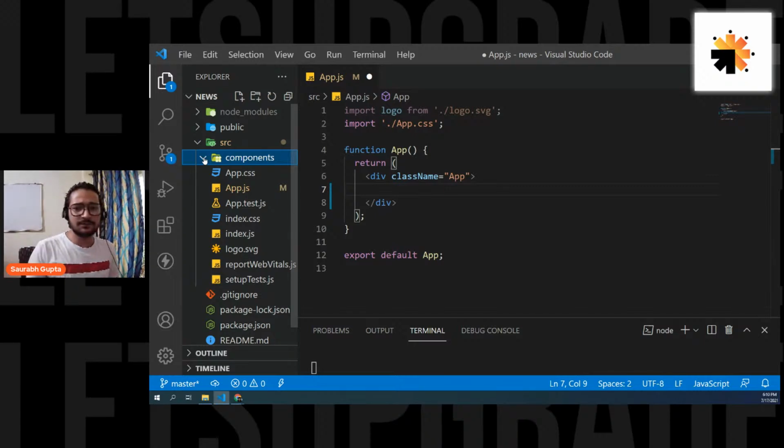Now if you want, you can ditch this components folder. You can directly create your file anywhere in the src, but the problem is that it will not be structured, and you'll struggle to find your components properly. So just to maintain a file and folder structure, I'm creating a components folder in which I'll put all my components. It makes our project look cleaner and finding the files easier.